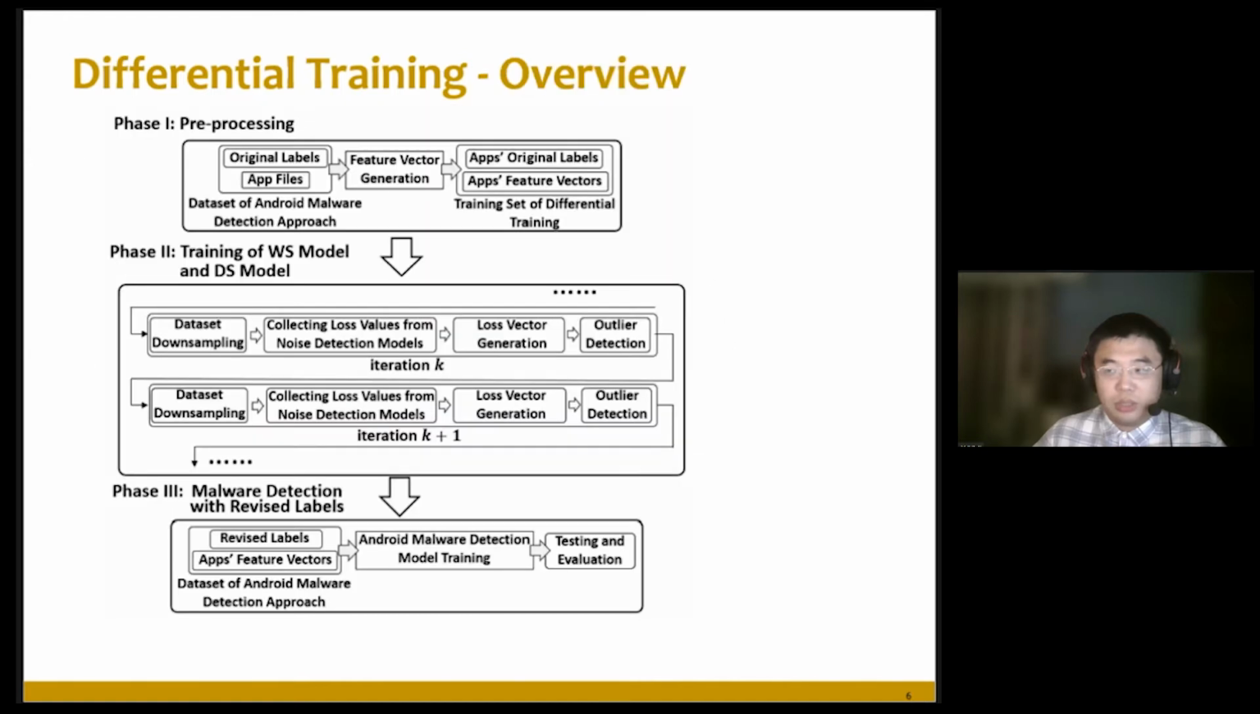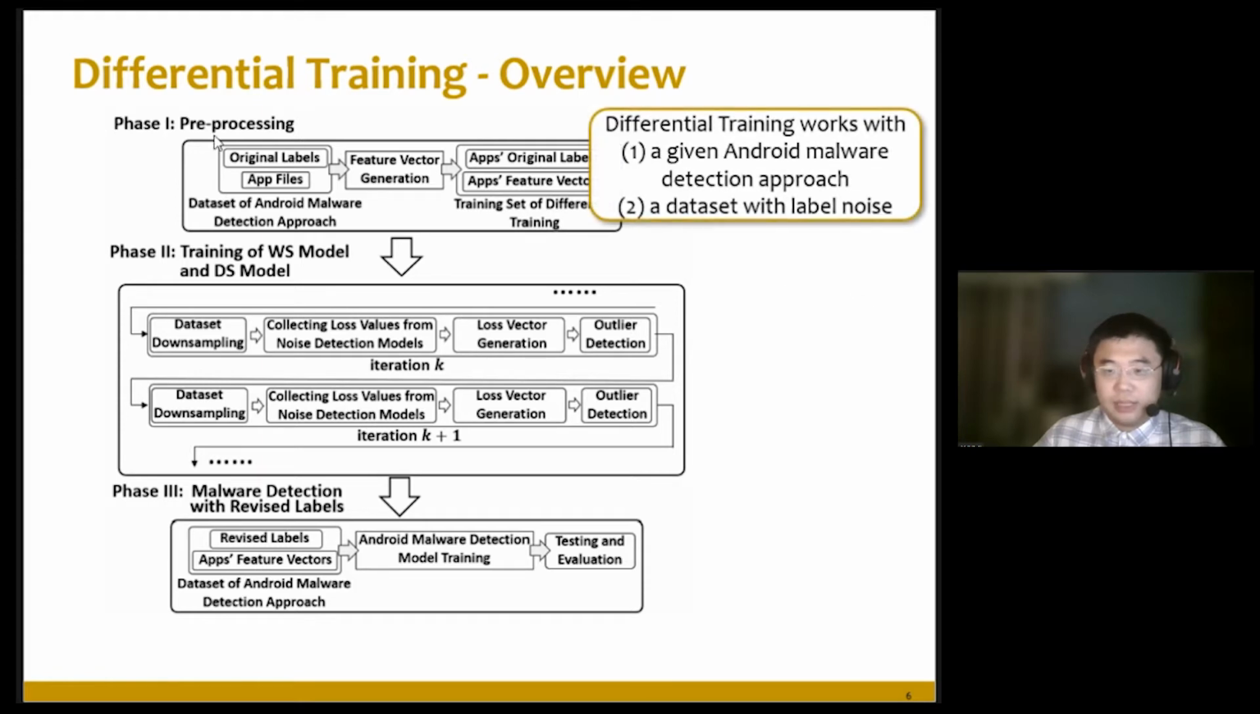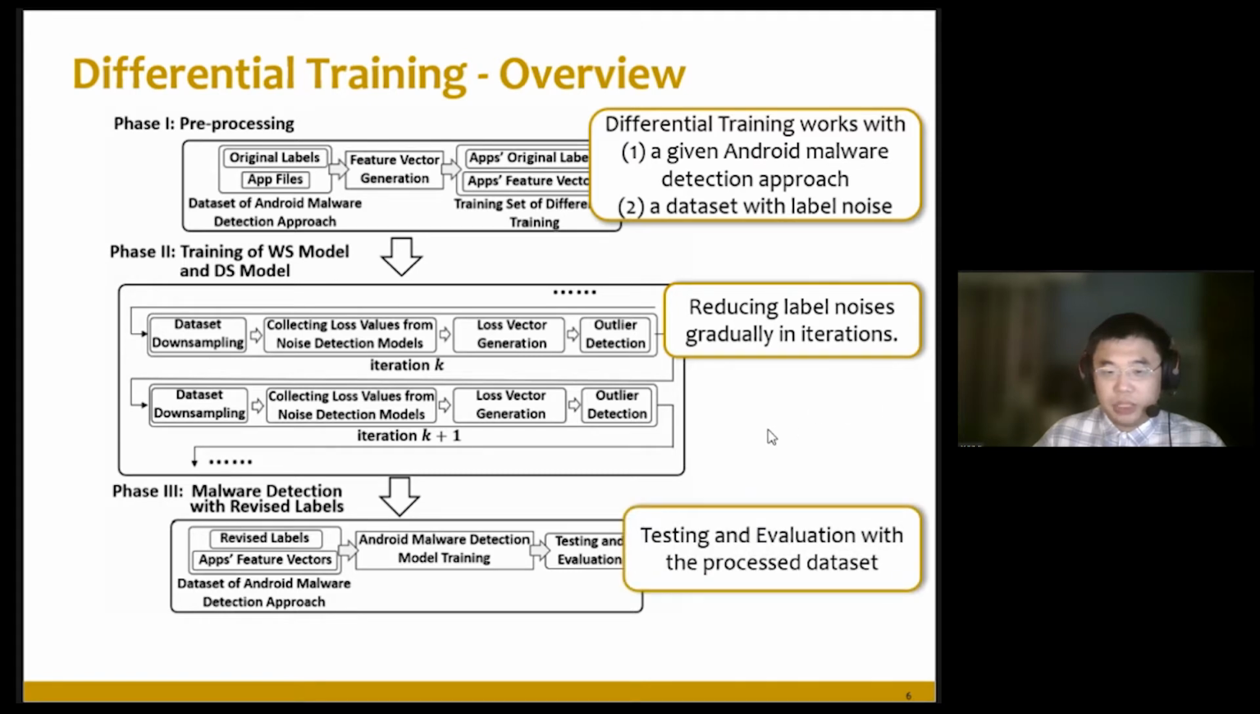Here is the overview of the differential training framework. Differential training is composed of three phases. The first phase is pre-processing. The second phase is training of the WS model and DS model. In this phase, the label noises are reduced gradually in multiple iterations. And the third phase is malware detection with revised labels.